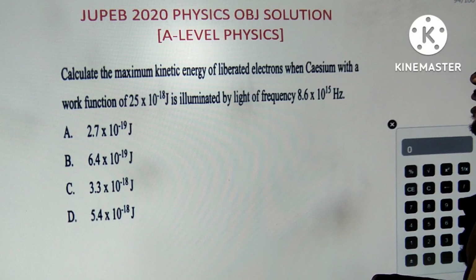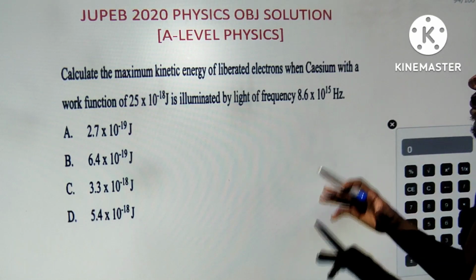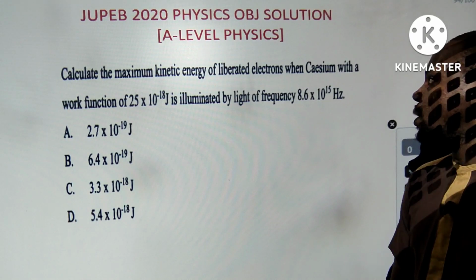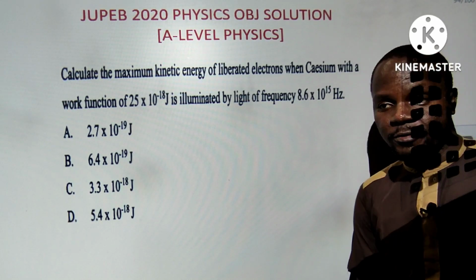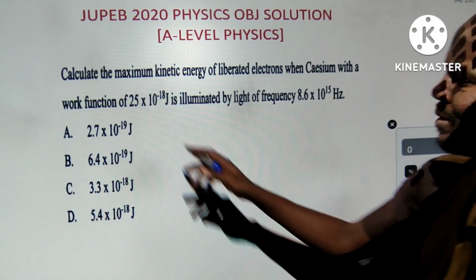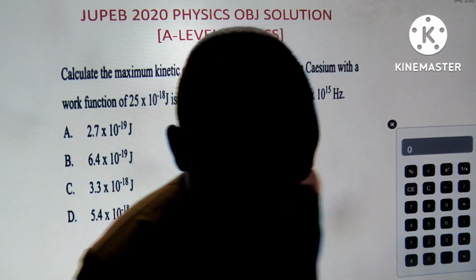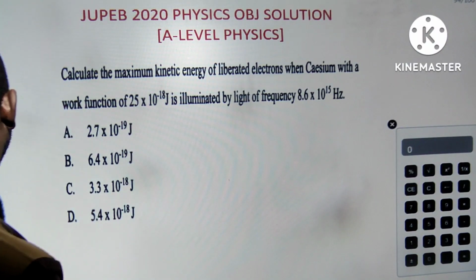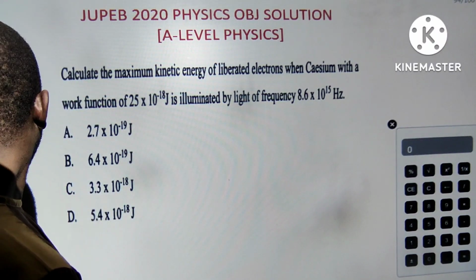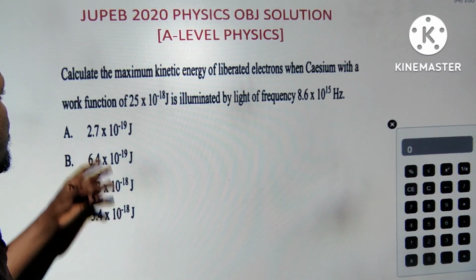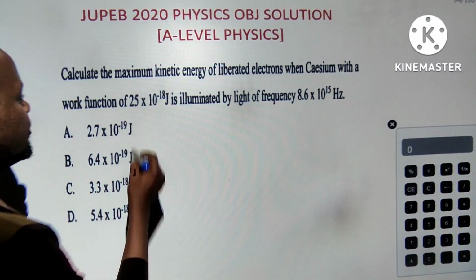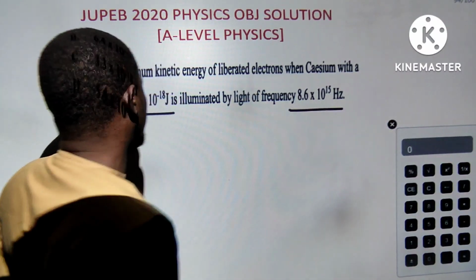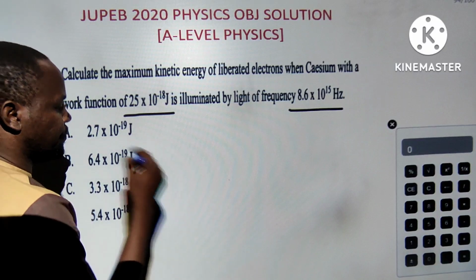Calculate the maximum kinetic energy of liberated electron when cesium with a work function of 25 times 10 to the power minus 18 joules is illuminated by light of this frequency. How can you write 25 instead of 2.5? Well, anyway, if the answer is left like this in theory, it should be said it is wrong, because this standard form is funny. I expect the standard form to be in another form. We are looking for kinetic energy.